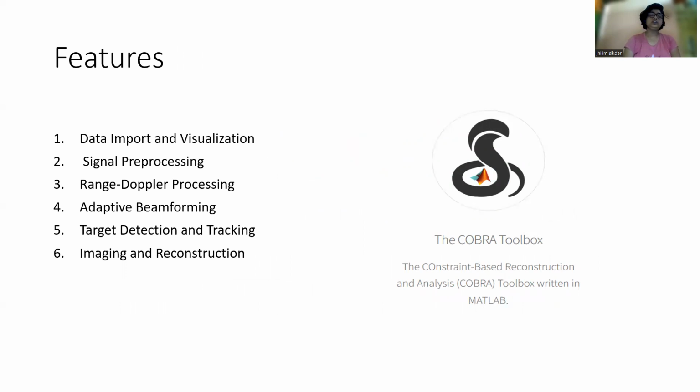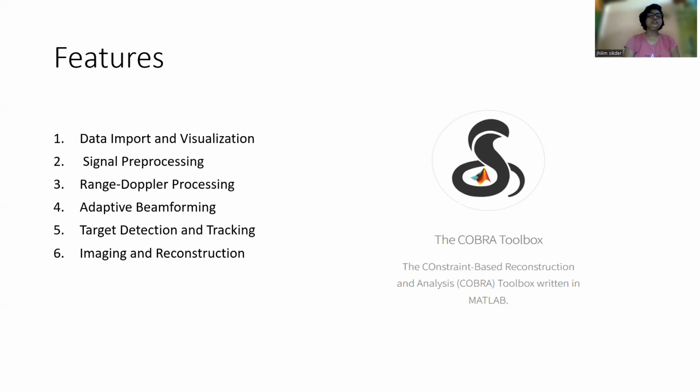First one is data import and visualization. The Cobra Toolbox provides functions to import and visualize radar data. Users can easily load data from various file formats and quickly visualize the radar signals in both time and frequency domain.